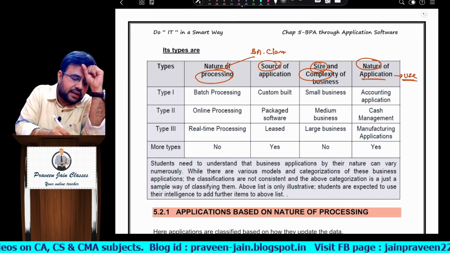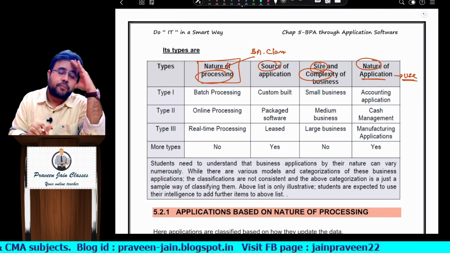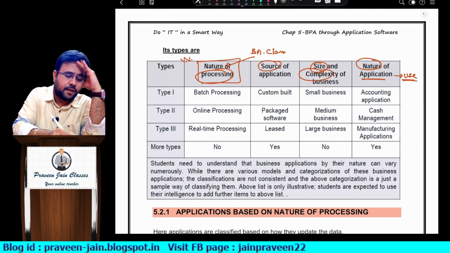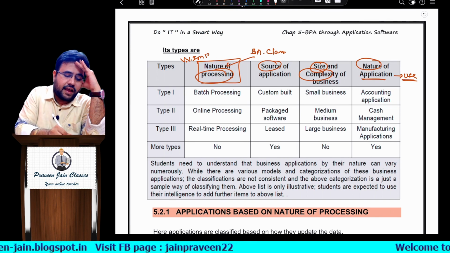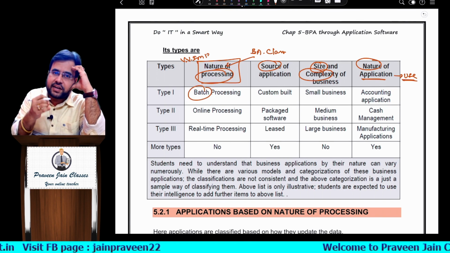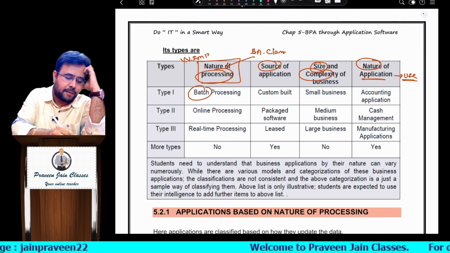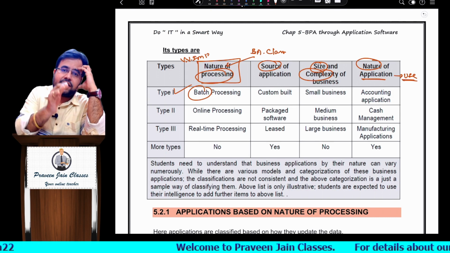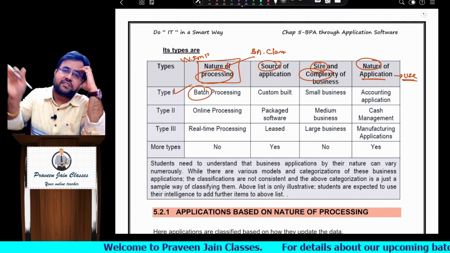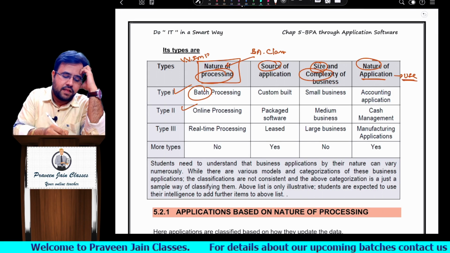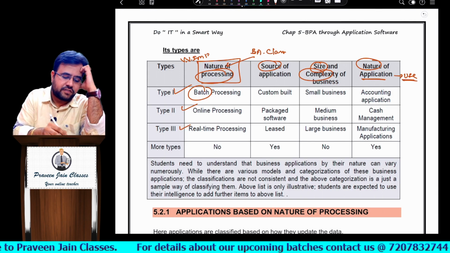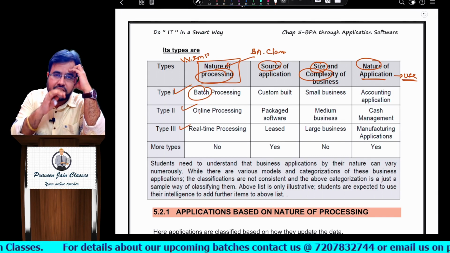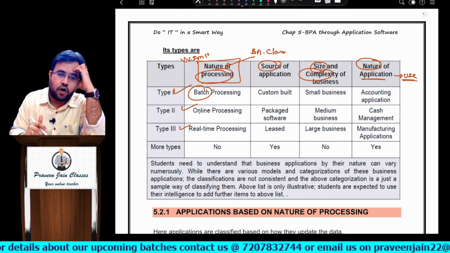So the present question is classification of systems based on processing. Very, very important. If multiple inputs are taken and processing happens at a single time, then that is batch processing. As soon as input is received, processing is done and output is given, that is online. The same is true for real time. The difference is that in online, human intervention is there, while in real time the system works automatically.